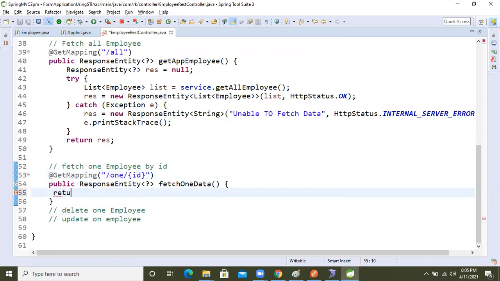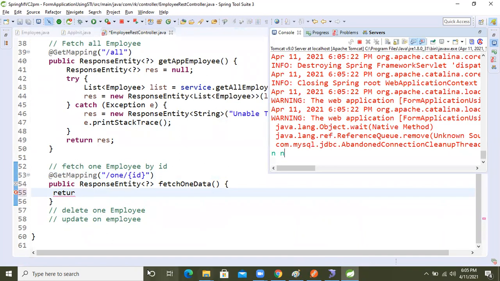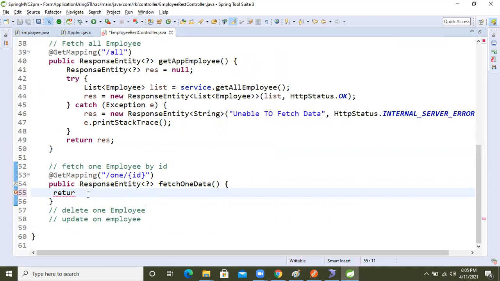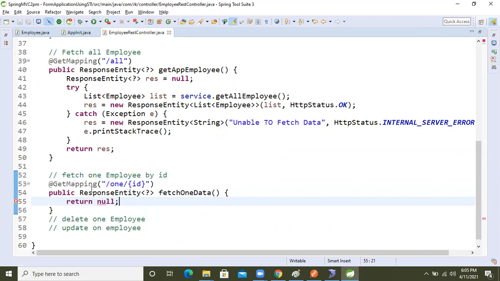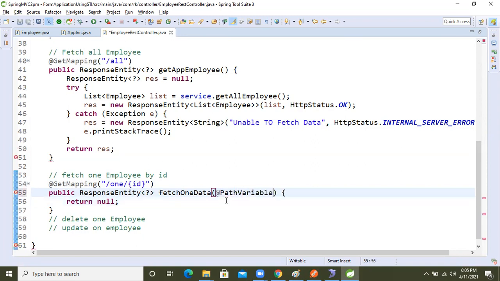Okay, so just what we will do now? Return null. Okay? Return null. Fine guys. So after that, what we will do now? Here I'm going to take the path variable, at the rate path variable. Inside that I'm going to take this id. Integer id. Okay, so fine. Now till now the thing is fine guys.